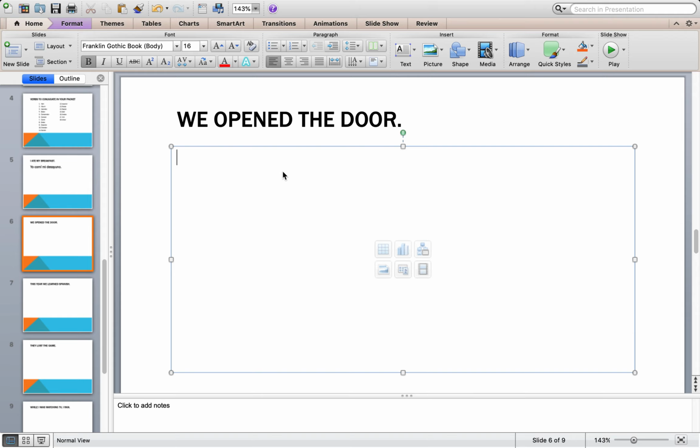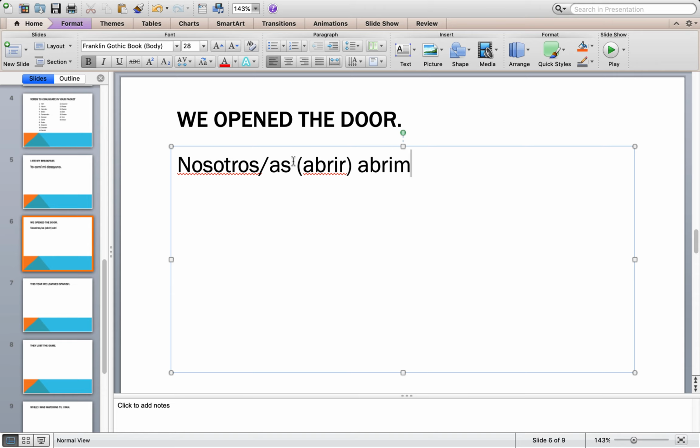Of course, we know that "we" in Spanish is nosotros or nosotras, depending on the gender. Opened, we know, is abrir. In this case, it's an -ed. It occurred once in the past, so we know that it is going to be in the preterite form, so abrimos. And then the door, if you looked back in your notes, or hopefully you just knew it and remembered it from the past, la puerta is the door. So, nosotros or nosotras abrimos la puerta.